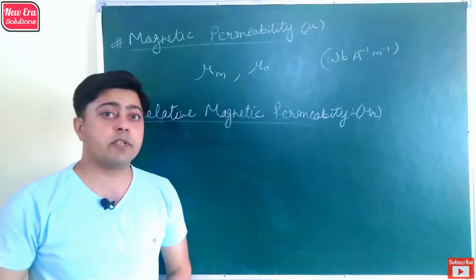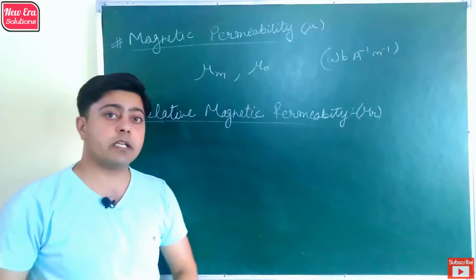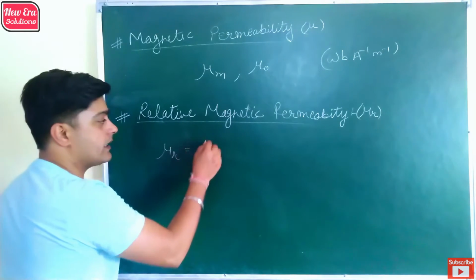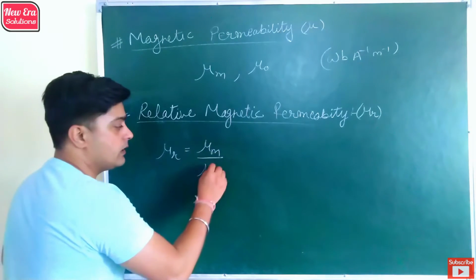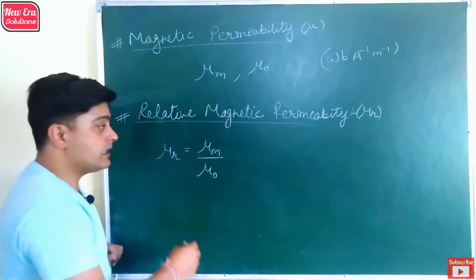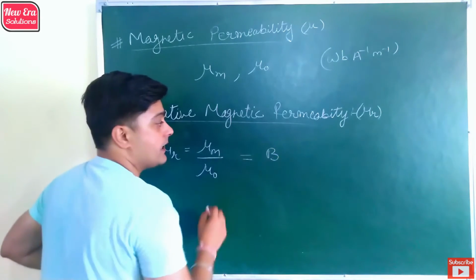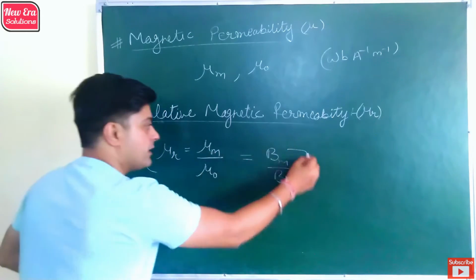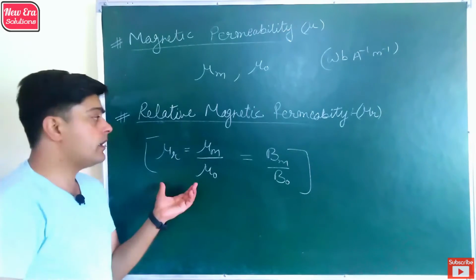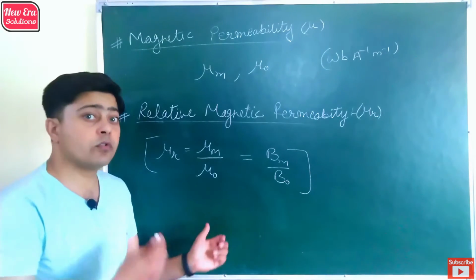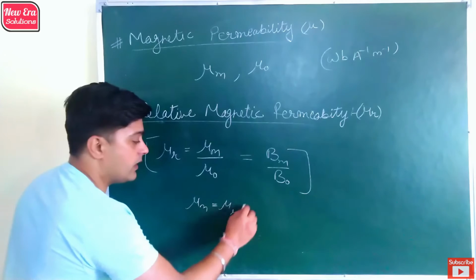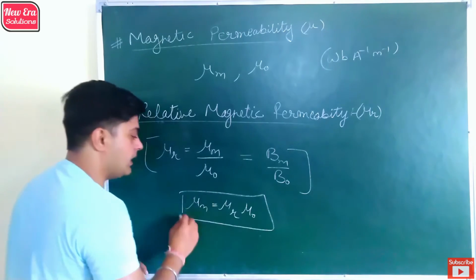The next term in magnetism we have is relative magnetic permeability, which is represented by mu r. Relative permeability is basically the ratio of permeability in medium to the permeability in free space. It is also the ratio of magnetic flux density in medium to the magnetic flux density in free space. As it is a pure ratio, it doesn't have any unit. So by knowing the value of relative permeability, you can find the value of permeability of any medium by using this formula.